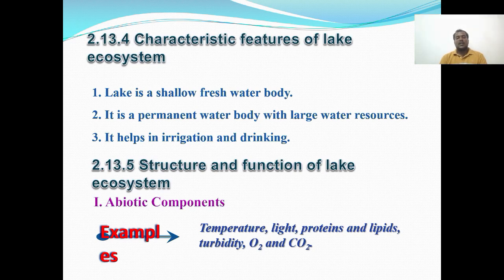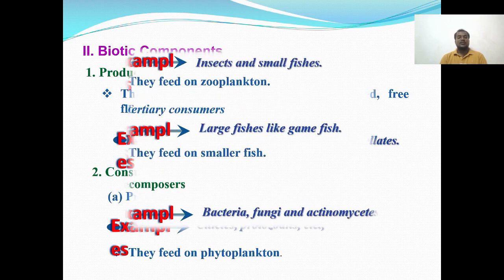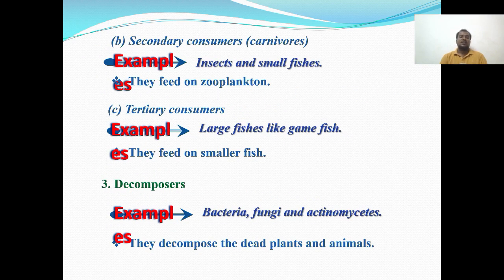The abiotic components like temperature, light, proteins, lipids are the examples of abiotic components. And biotic components, so that is producers. They are green plants, may be submerged, free floating, and amphibious plants. For example, phytoplanktons, algae, and flagellates are the examples of producers. And consumers, they feed only on phytoplanktons, for example, cyclops and protozoans. Then secondary consumers, for example, they feed only on zooplanktons, insects, small fishes. And tertiary consumers, so large fishes eat small fishes, they feed only on smaller fishes. And decomposers, they decompose the dead plants and animals.